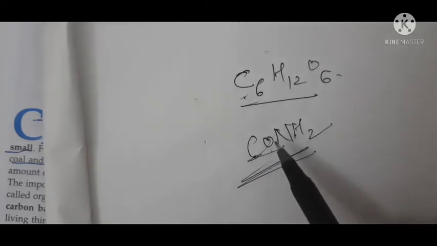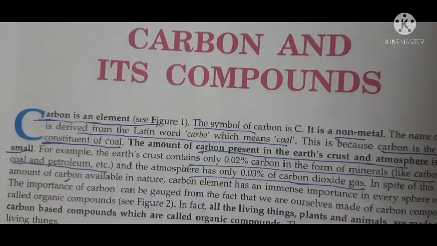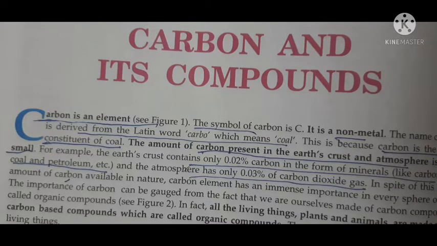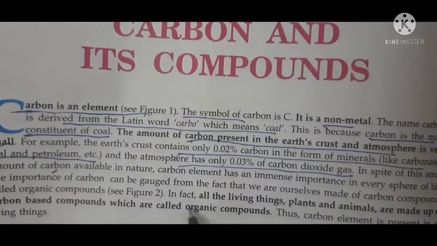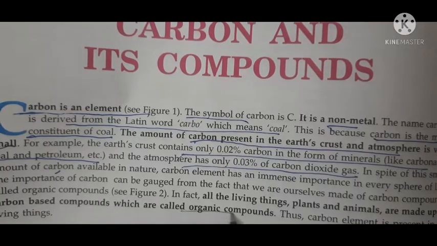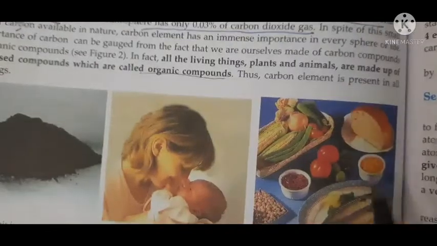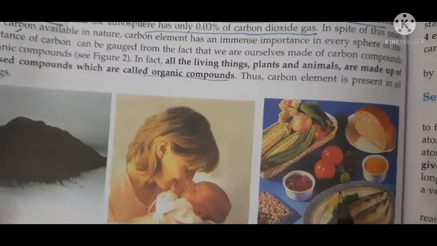So what are organic compounds? Organic compounds are those compounds which contain carbon, and the body of a living organism is generally made up of organic compounds, that is, compounds of carbon. Carbohydrates, starch, proteins, fats, they are all organic compounds. Understood? All the living organisms, plants and animals, are made up of carbon based compounds which are called organic compounds. You can see here, even these fruits and vegetables, most of the things are made up of carbon.